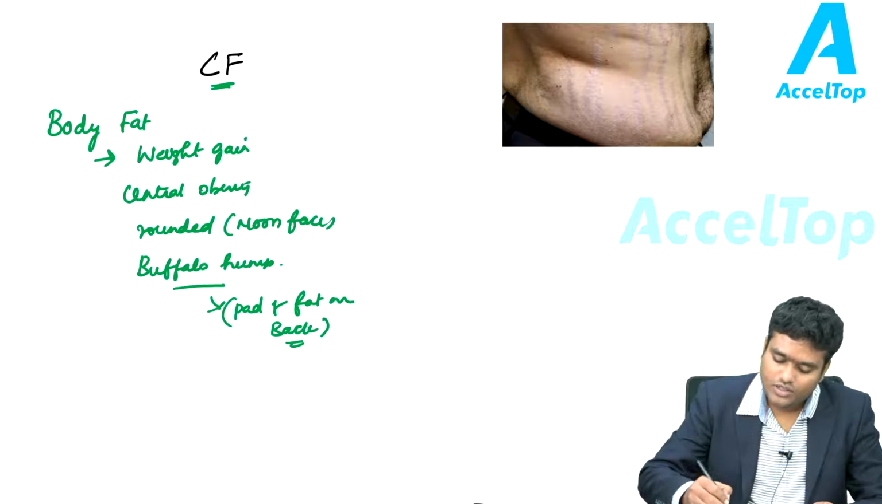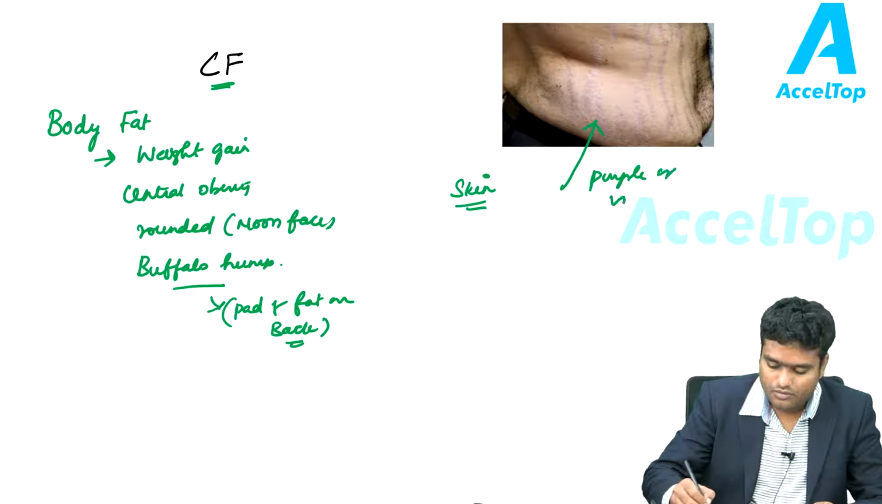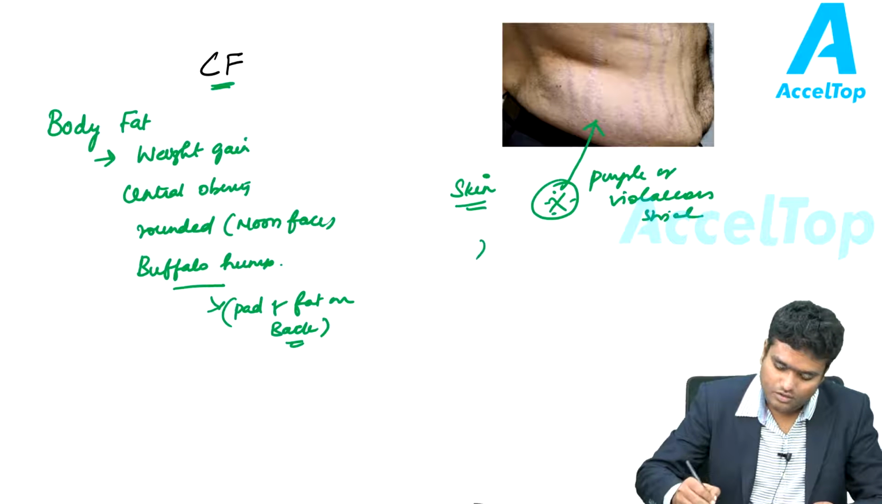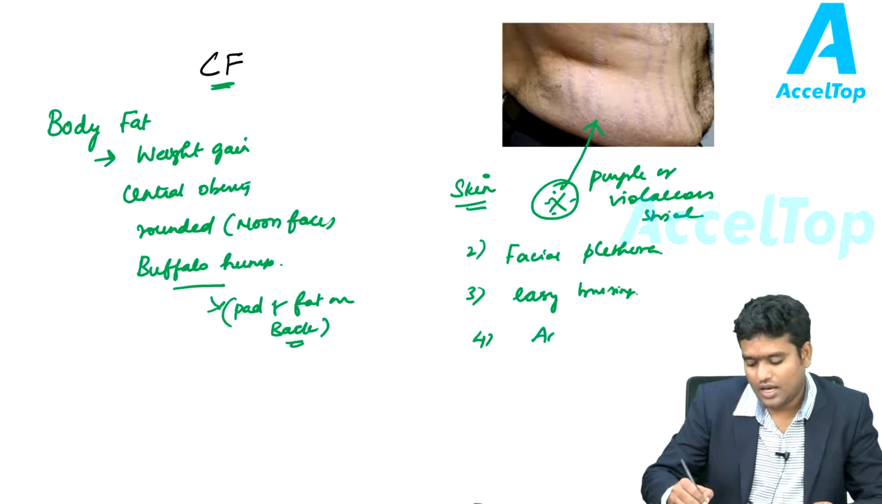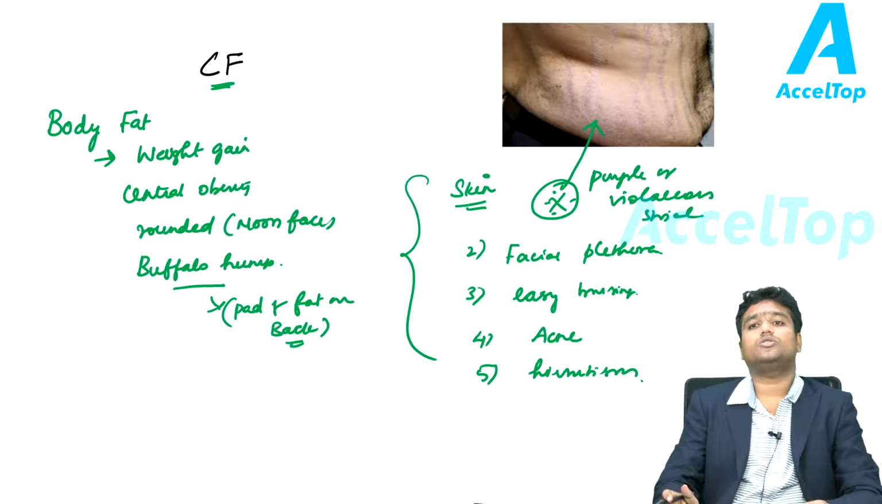That's it. And with the skin, the characteristic is the purple striae or violaceous striae. This is a very characteristic feature of Cushing syndrome. Second is facial plethora. Third is easy bruising. Fourth is acne. Fifth is hirsutism. So these are the skin features in patients with Cushing syndrome.